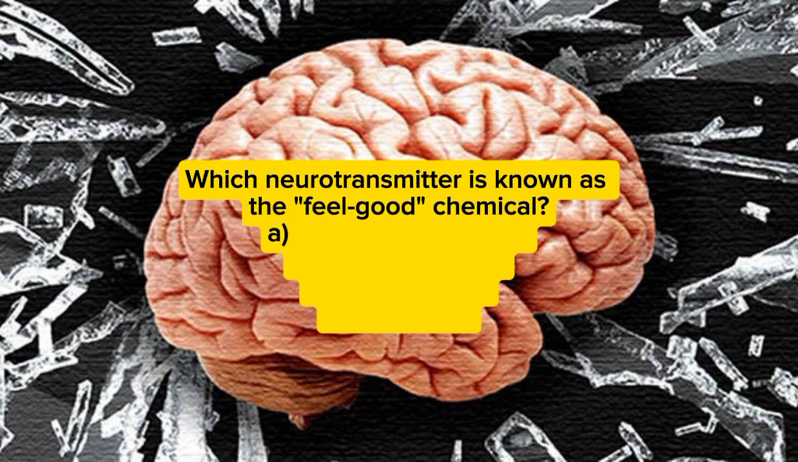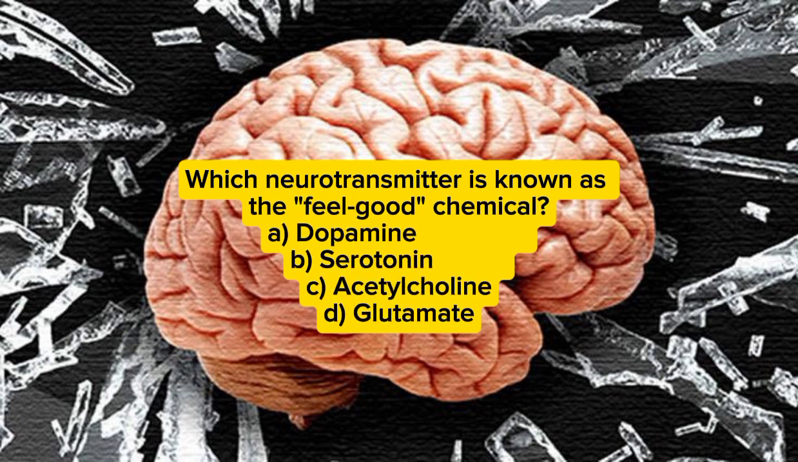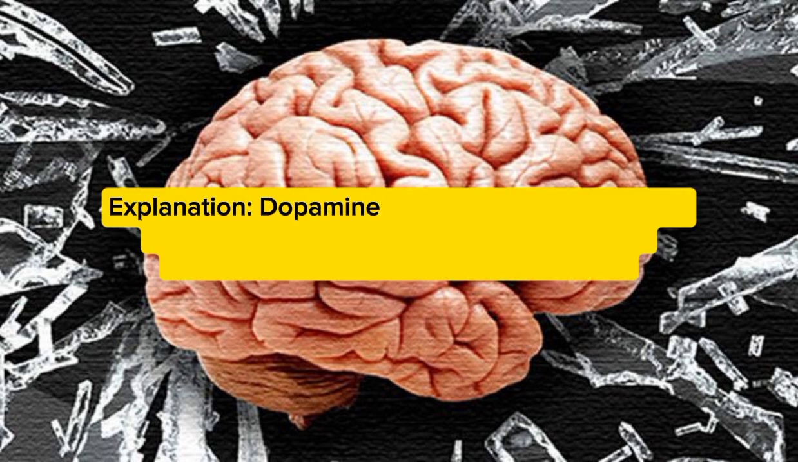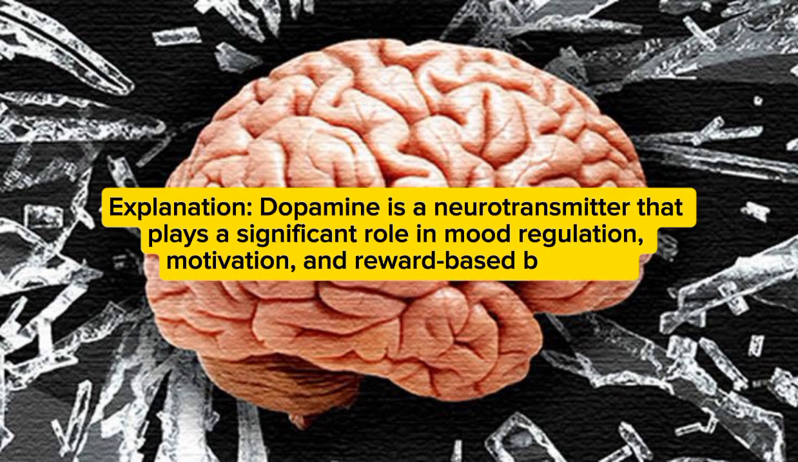Which neurotransmitter is known as the feel-good chemical? A. Dopamine, B. Serotonin, C. Acetylcholine, D. Glutamate. Answer: A. Dopamine. Explanation: dopamine is a neurotransmitter that plays a significant role in mood regulation, motivation, and reward-based behavior.